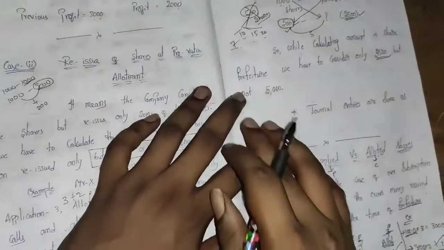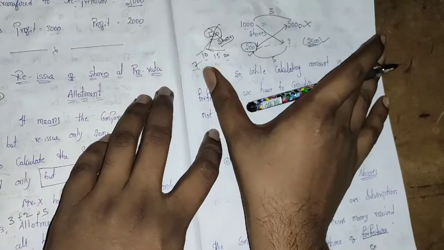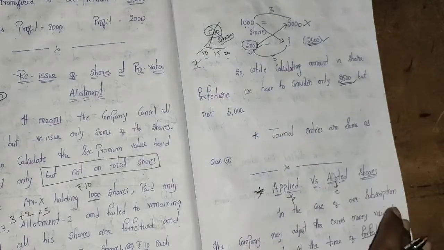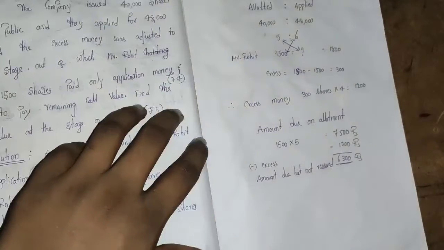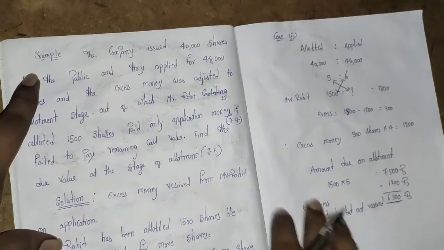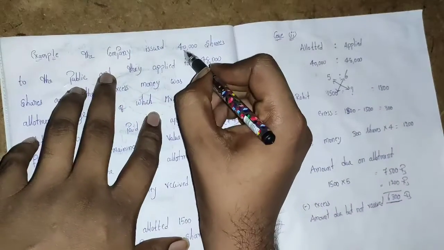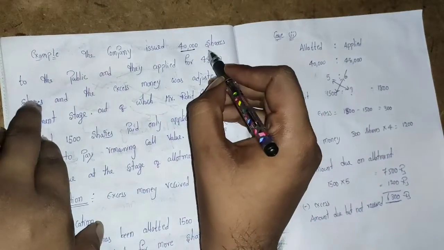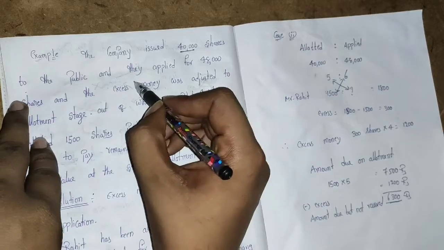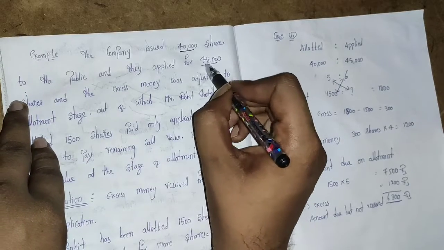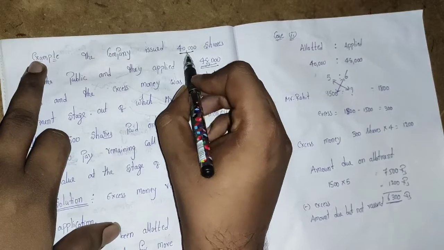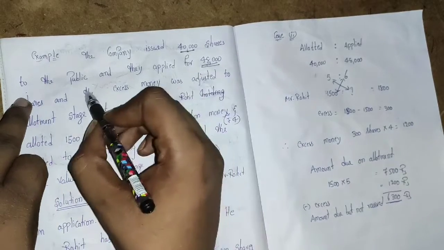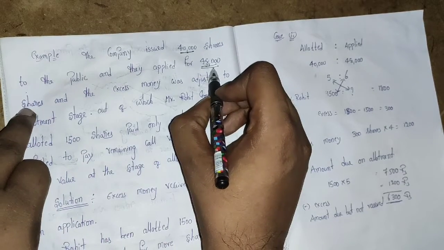We have discussed how we should transfer the excess amount to securities premium, case 2. We'll do a problem on this now. So the company issued how many shares? 40,000 shares to the public, and they applied for how many shares? 48,000 shares. The company issued 40,000 shares to the public and they applied for 48,000.